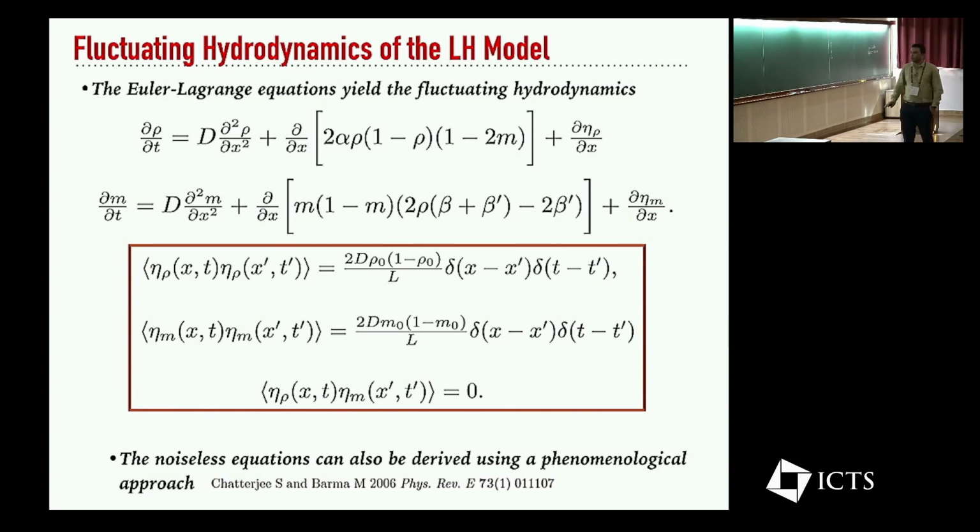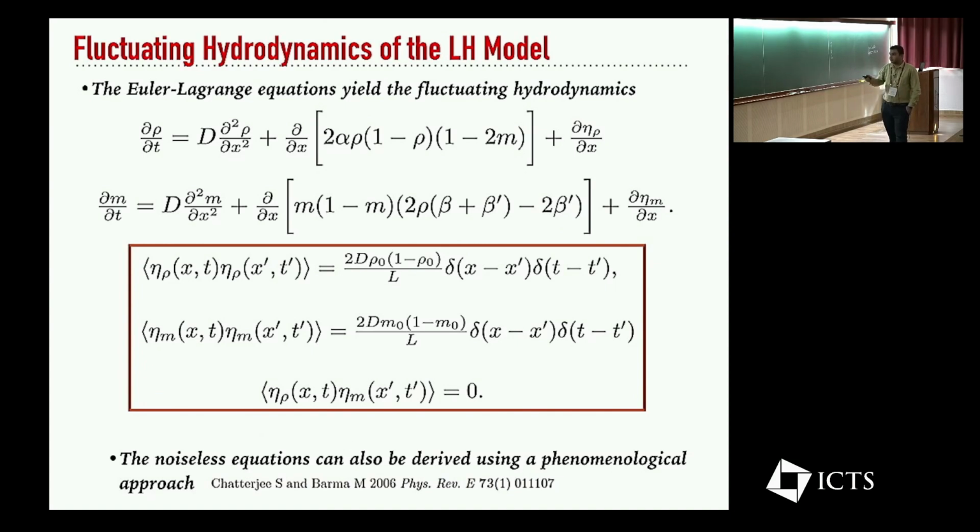At this point, I'll pause a little bit and describe that these basically have a diffusive behavior along with some advection, and then we have two types of noise. And here, this is the noise that is associated with the rho field. So let me just clarify. Rho is describing the particles, and M is describing the tilts, right? So we have two coupled fields which have these diffusive and advective terms as well as noise.